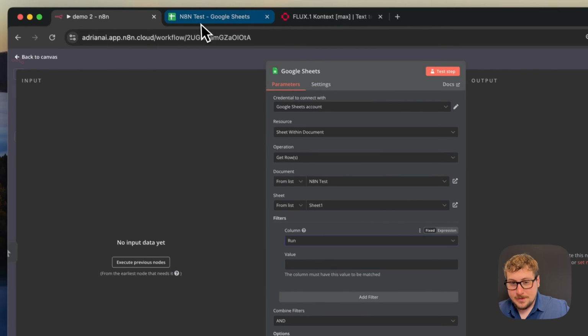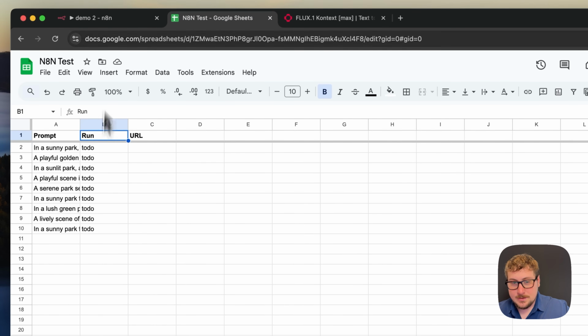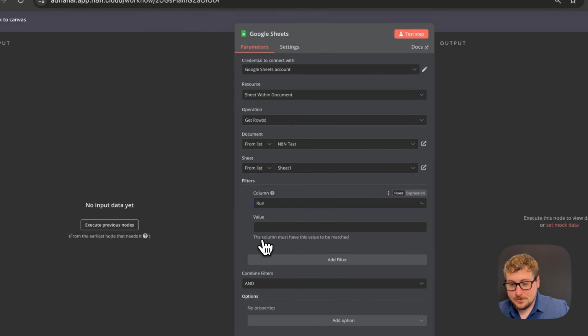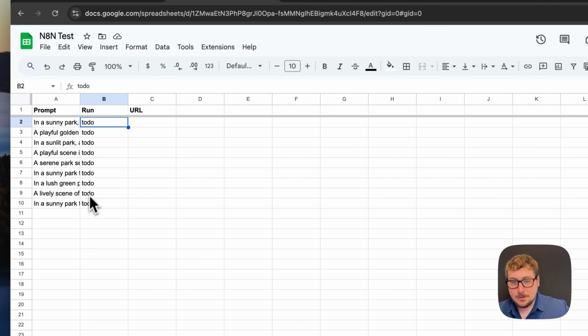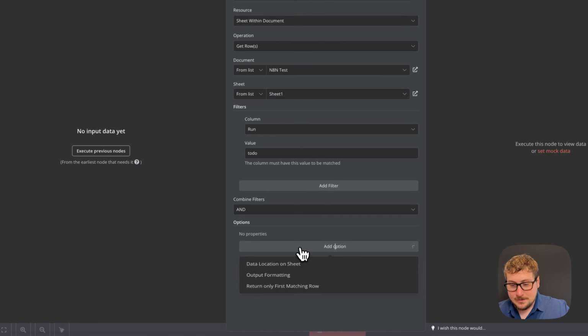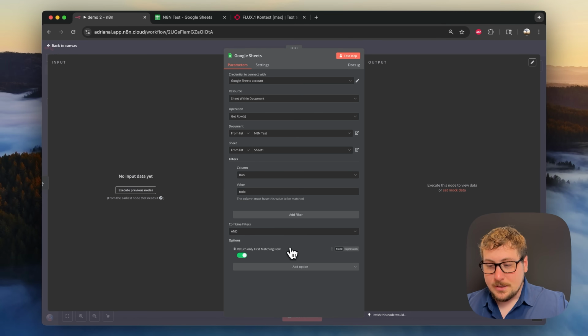If you keep in mind, our run column is basically the status column for this. So I'm going to do run, and then I'm going to set the value to do, which means it will match up to everything that says to do on this sheet. Another thing we can do right here as an additional option is return only the first matching row. I'm going to do this to make it more simple, and then we can go back and make it so it'll edit and create all the images at once. But for now, it's just going to return the first row.